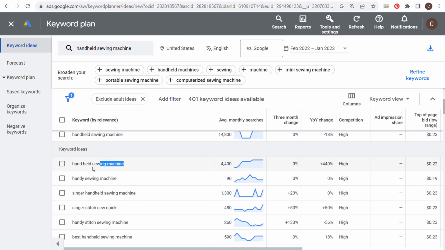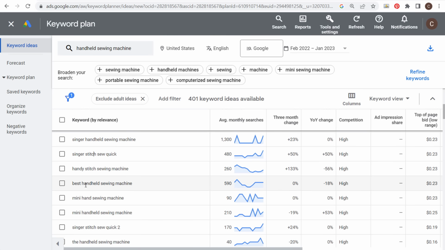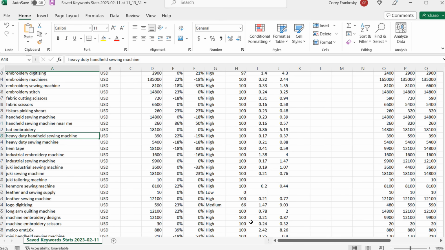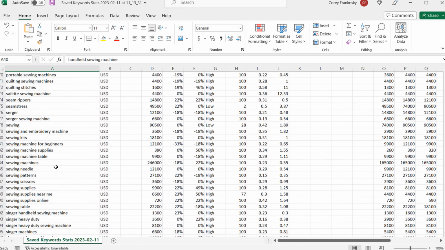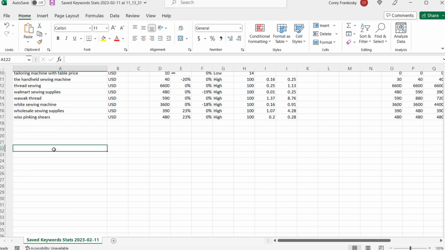So some of these are going to look pretty similar, but now you start seeing some different brands. Singer Stitch Sew Quick, I'm assuming that has something to do with handheld sewing machines. Handy Stitch sewing machines, best handheld sewing machines. Take some of these different keywords, and as you're putting together content, you want to take the keywords that you have. So let's take our handheld sewing machine that we have here, come down to the bottom. As we start putting together content.